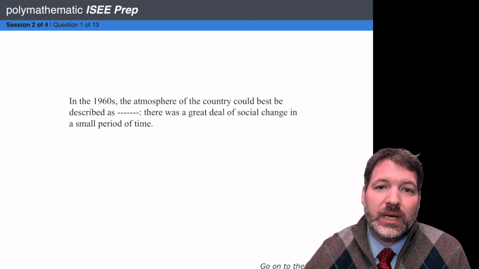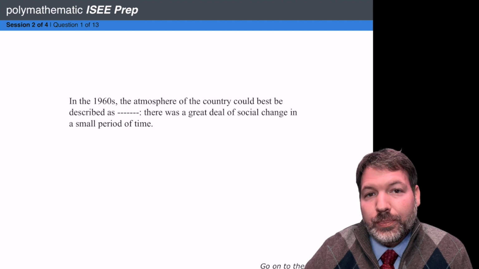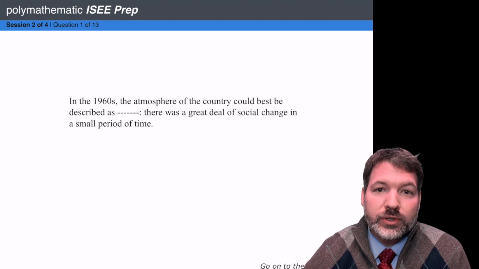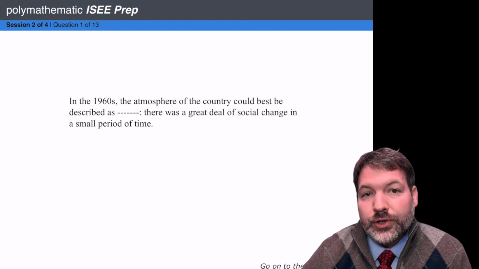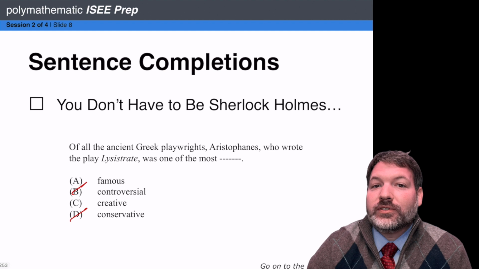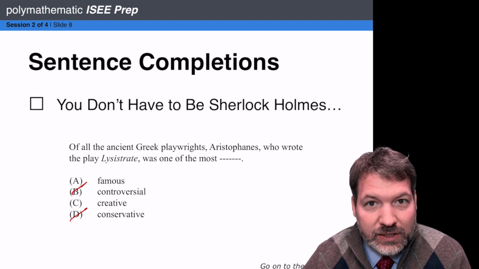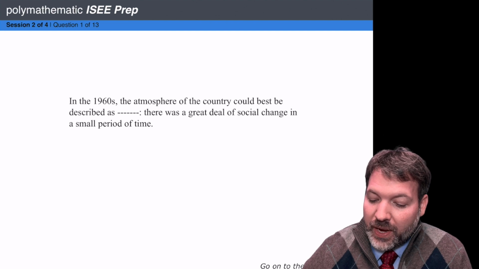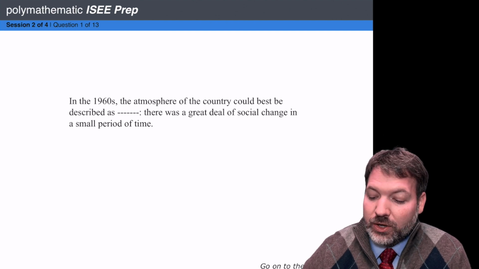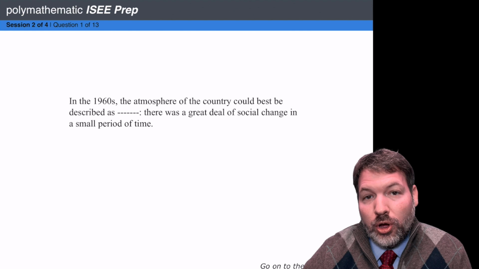There has to be something in the sentence that tells you what goes in the blank. Otherwise, the psychometricians couldn't say this answer is right and that answer is wrong. That's what we call the clue. This is what I mean when I say you don't have to be Sherlock Holmes. He was a detective, right? He looked for clues. In the 1960s, the atmosphere of the country could best be described as blank. There was a great deal of social change in a small period of time.